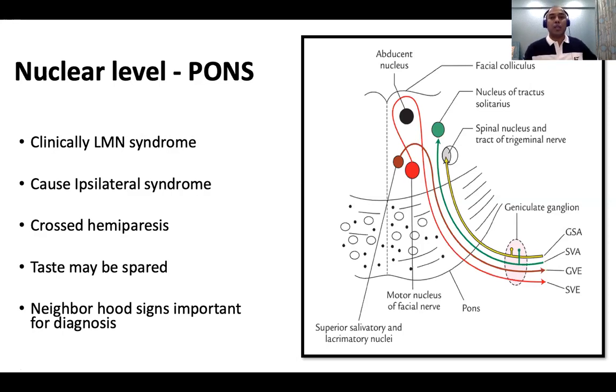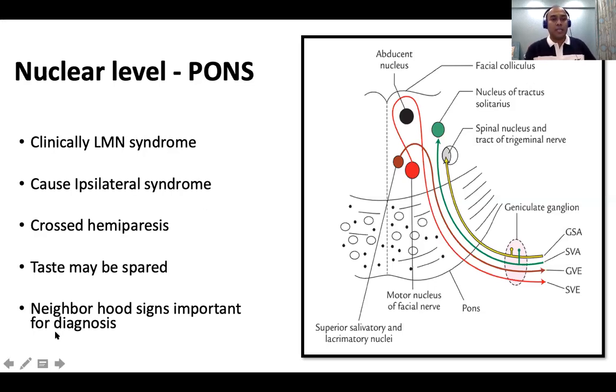So what happens at the nucleus? We have the same side facial weakness because the corticospinal tract comes from the opposite side. It will cause an opposite side hemiparesis. So the hemiparesis is on the opposite side. So I think most of the PGs know this. Whenever there is a brainstem lesion, it's a crossed lesion. So you have one side ipsilateral cranial nuclear lesion and a contralateral or opposite side pyramidal tract lesion. So on the opposite side you have a hemiparesis.